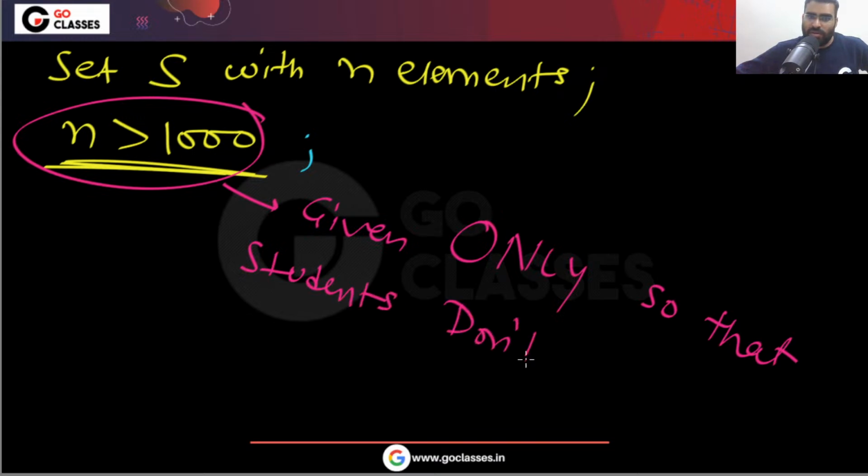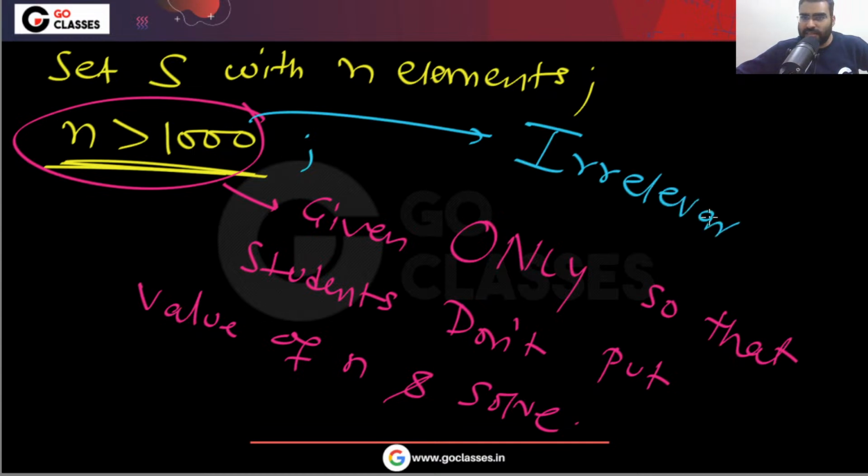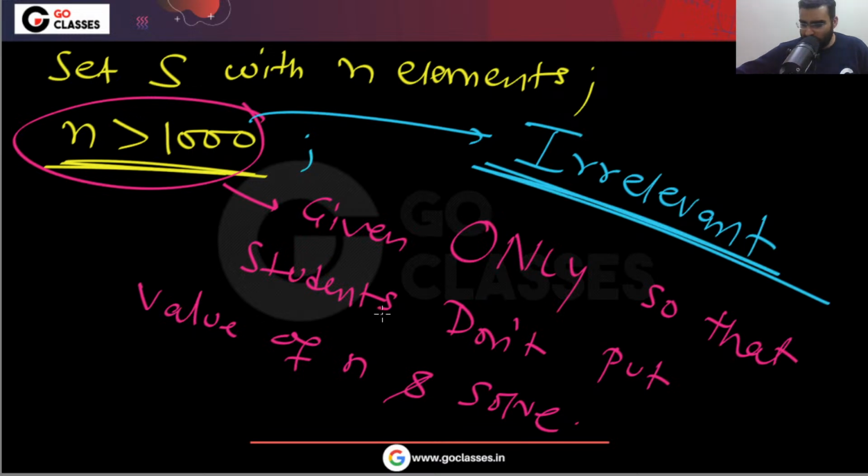Students don't put the value of n and solve. So they just wanted you to... actually, this does not matter. Let me tell you, this was irrelevant. Is this clear? This detail was irrelevant. This n can be 10, 5, 6. It will not change. The answer will not change. In this question, this detail was irrelevant.